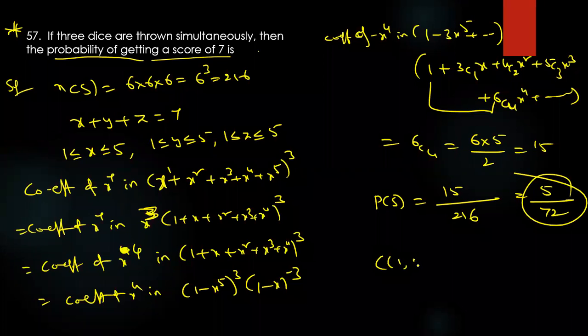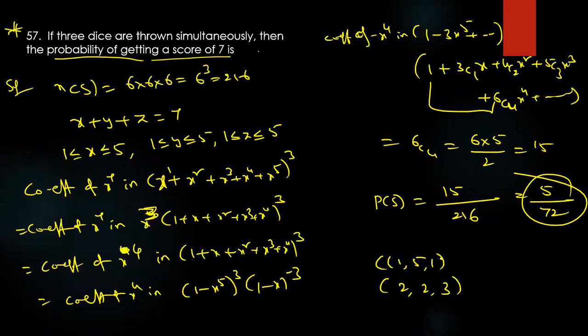For example, I'm taking suppose 1 comma 5 comma 1, like that. 2 comma 2 comma 3, like that. Sum is what here? 7. Option is C. So here also we are using the multinomial theorem concept. If you are taking 6, is it possible that the sum is 7? In the remaining dice we have to choose 1, 1. 6 plus 2 is 8, not possible.